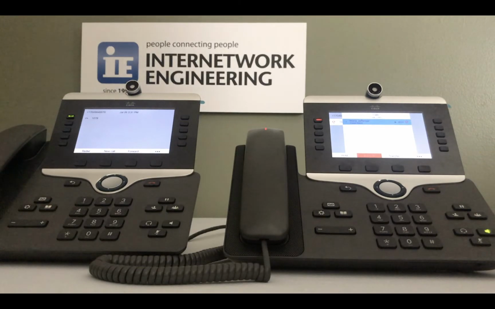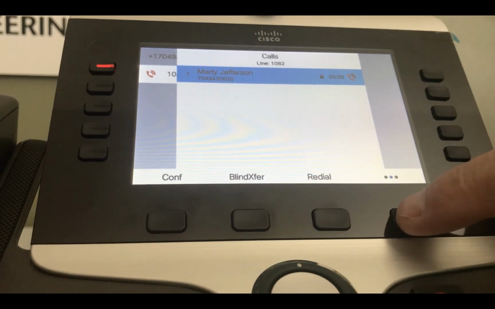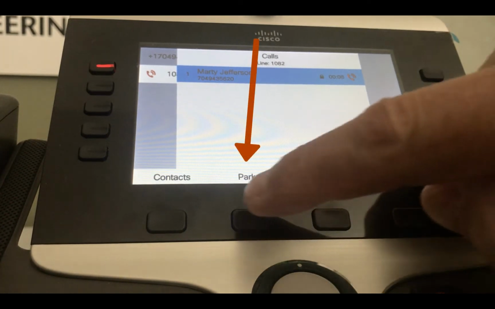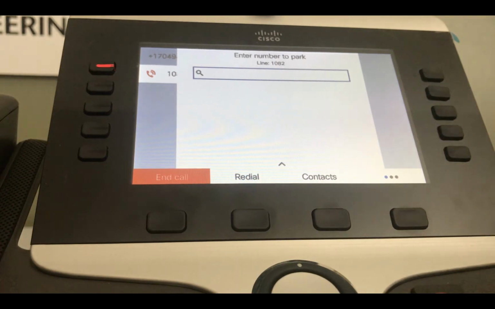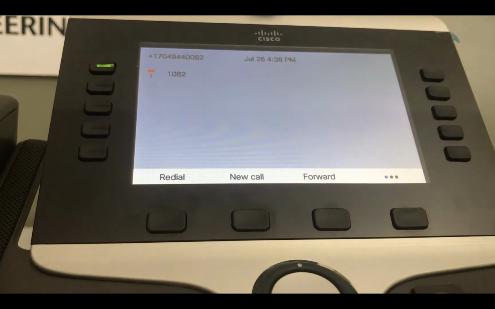We press the Park soft key, then enter the extension they want to park the call on, followed by the pound. Typically, this would be their own extension. In this case, we will park the call to 1082 pound. The user will get a message saying the call was parked to that extension. Your call has been parked. Thank you.